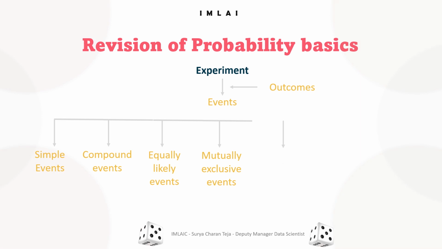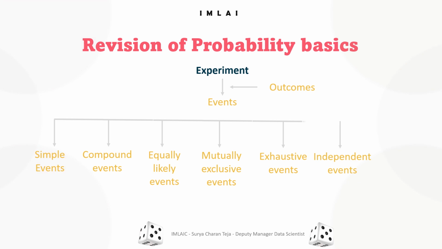What we have next is exhaustive events. Exhaustive events are events that cover all possible outcomes of an experiment. For example, in tossing a single coin, the exhaustive events are heads and tails. Similarly, in rolling a single dice, the exhaustive events are 1, 2, 3, 4, 5, and 6.